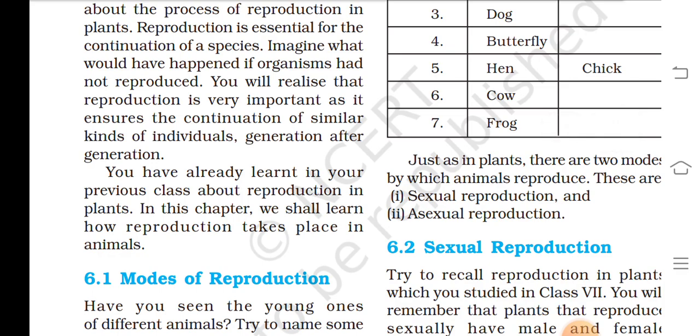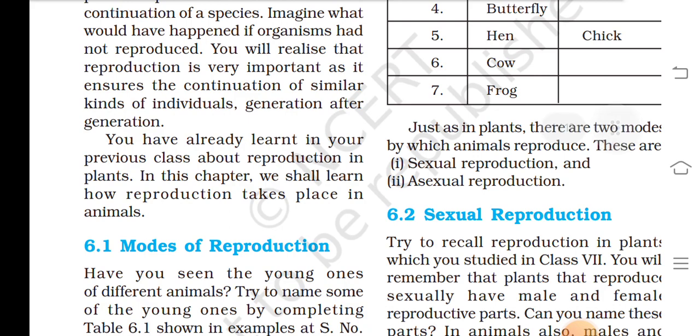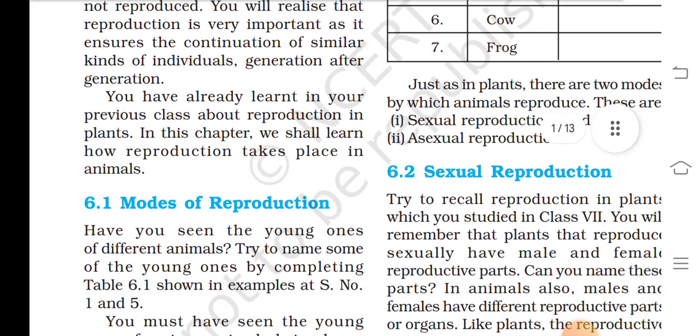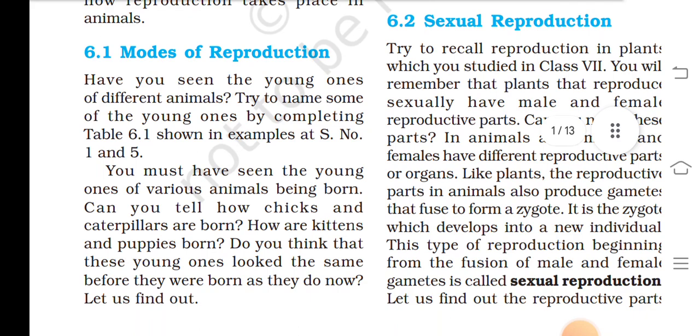Reproduction is essential for the continuation of species. Imagine what would have happened if organisms had not reproduced. You will realize that reproduction is very important as it ensures the continuance of similar kinds of individuals, generation after generation. You have already learned in your previous class about reproduction in plants. In this chapter we shall learn how reproduction takes place in animals.